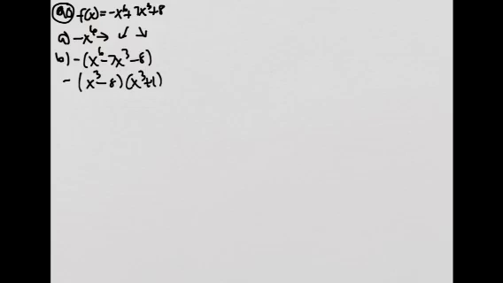Both of these are cubes. Here I have the difference of 2 cubes and here I have the sum of 2 cubes. So we're going to use the formula that I reviewed with you in class. For the first one it'd be x minus 2 because the cube root of 8 is 2, and the cube root of x cubed is x. And then the longer factor would be x squared plus 2x plus 4.